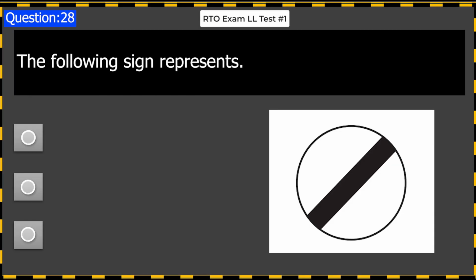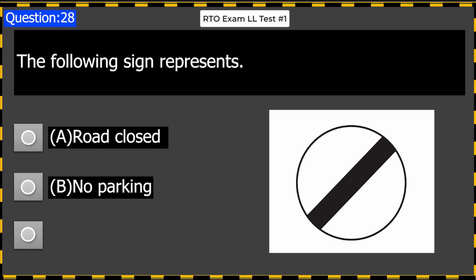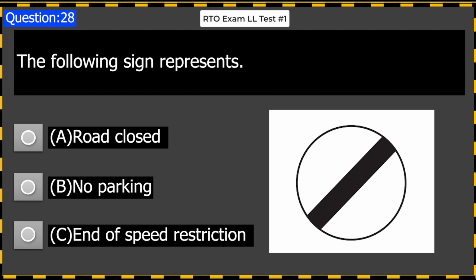The following sign represents A. Road closed. B. No parking. C. End of speed restriction. Answer C. End of speed restriction.